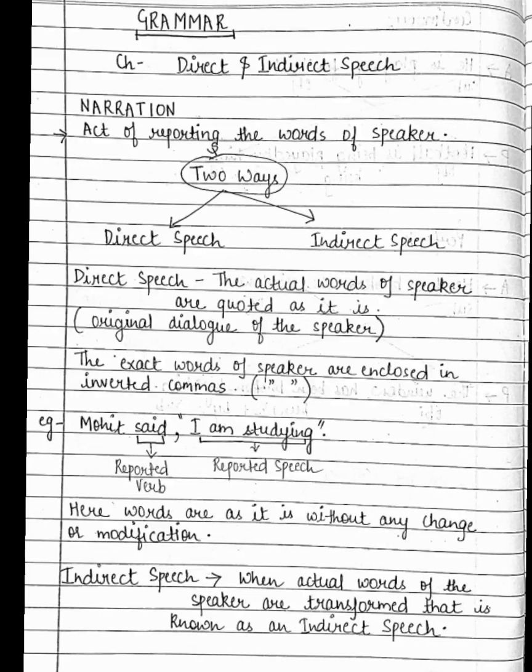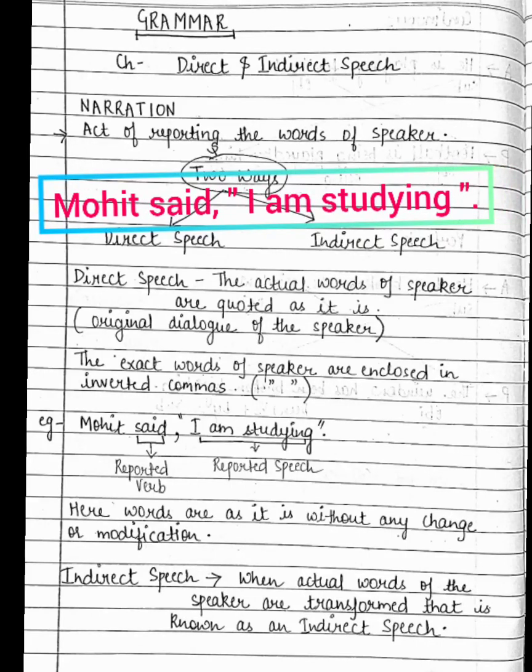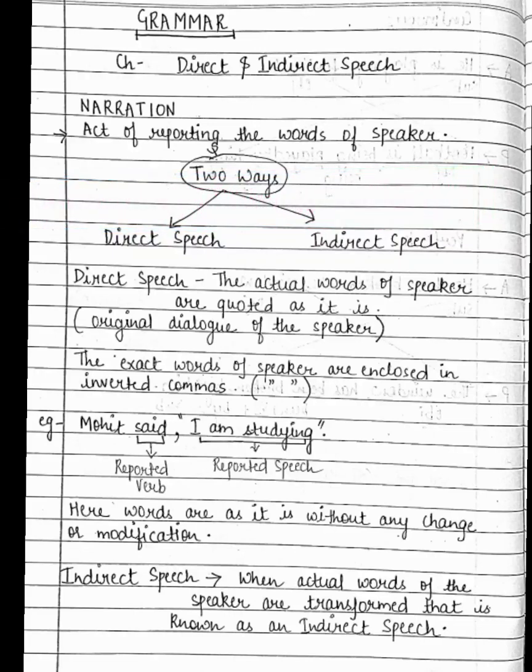So here, "Mohit said," the part before the comma is known as the reporting verb. And the other part after the comma, from where the inverted commas start, is known as reported speech. So there are two parts of this sentence in direct speech: the reporting verb before the comma, and the reported speech after the comma.